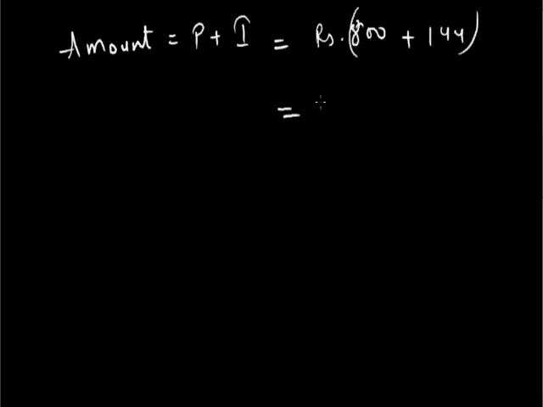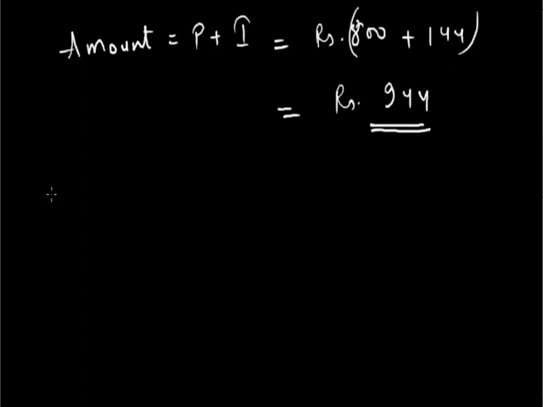So amount is rupees 800 plus rupees 144, which is rupees 944. This much amount of money, totally, the borrower has to pay back to the lender after 1 year. So you can see that it includes both the principal and the simple interest.